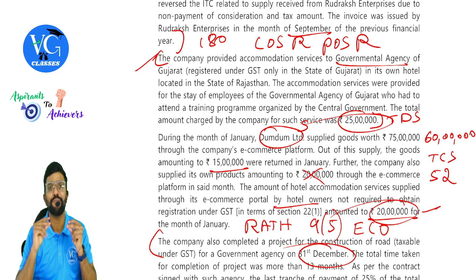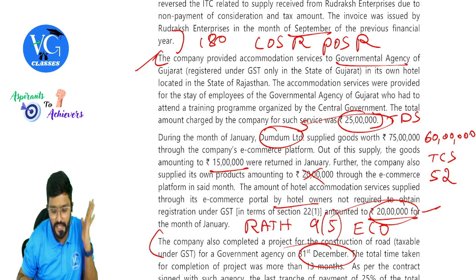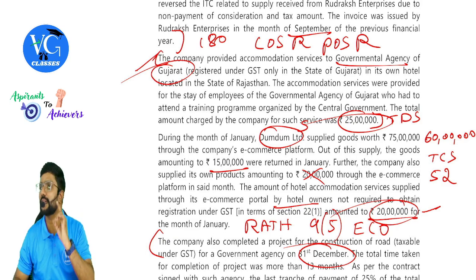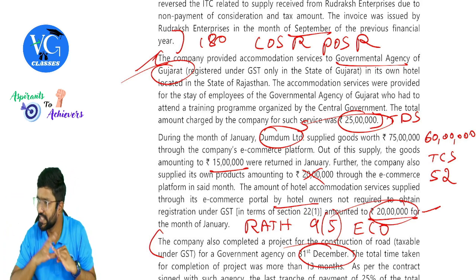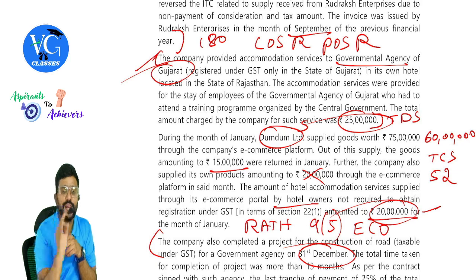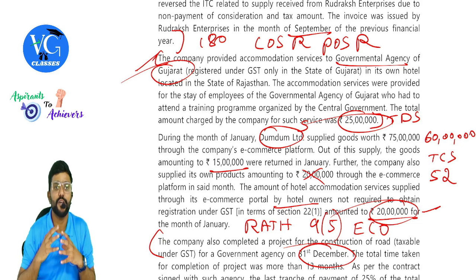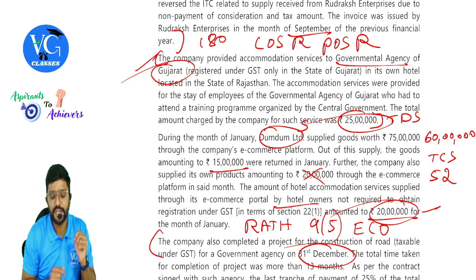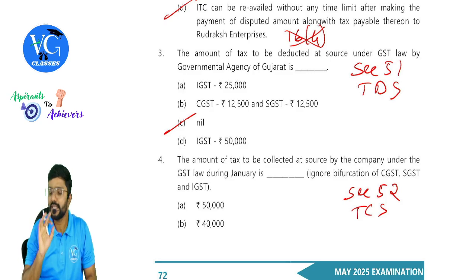Why, sir? Because the immobile property is located in Rajasthan. Clear? Whereas the location of recipient is Gujarat. Now what happens? Location of supplier and place of supply are in one state. What nature is it? Intrastate supply. Whereas the location of recipient is in another state. If TDS is deducted, it would be difficult to pass on the credit. So it is one of the exceptions, guys. So no TDS in this case. Very important. Sir, on what basis is this? I will show you.